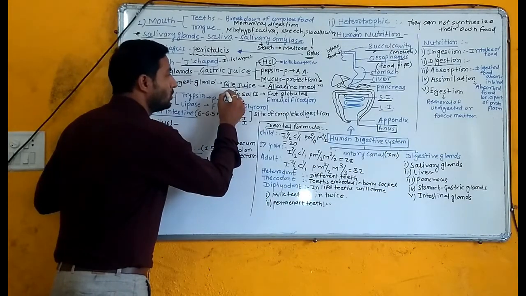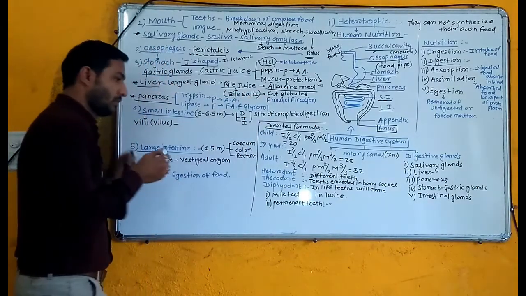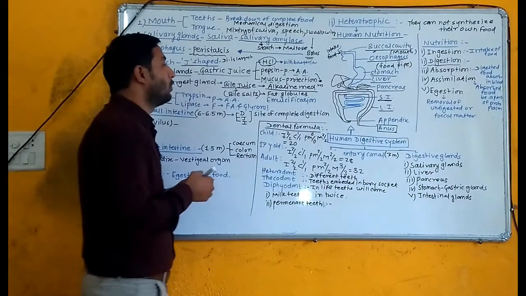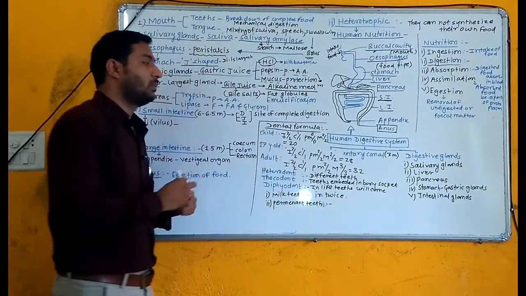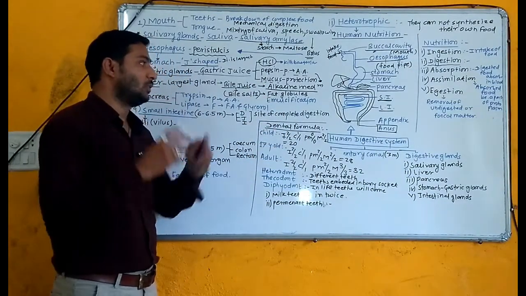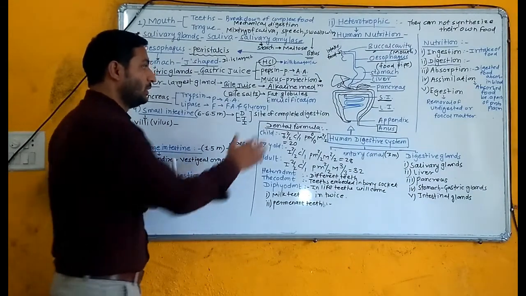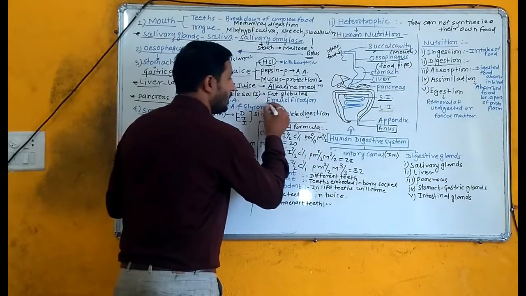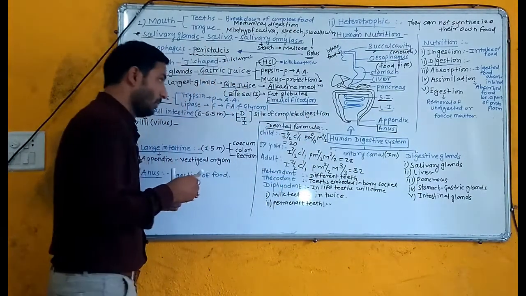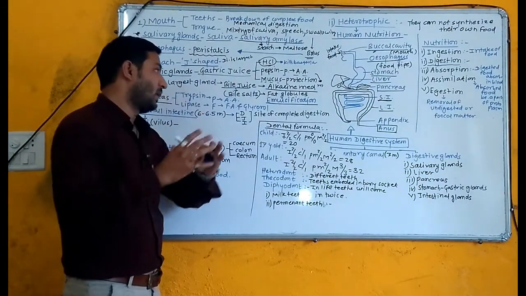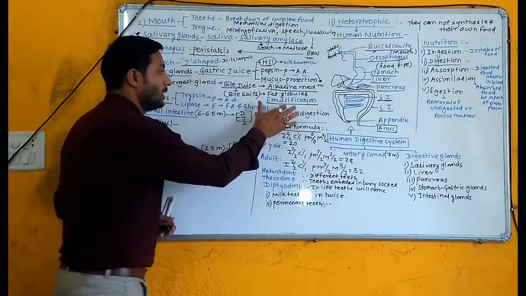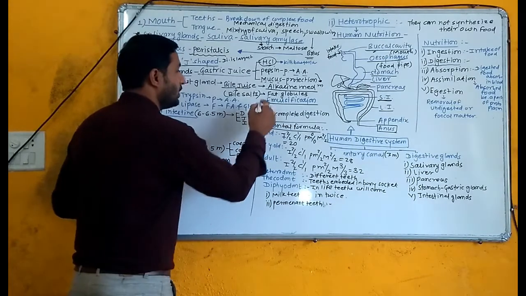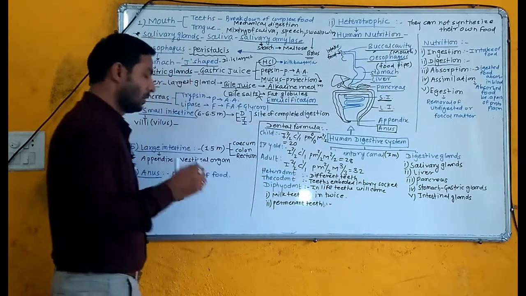Now this bile juice contains bile salts. Bile salts play an important role in the breakdown of larger fat globules into smaller ones, and this process is known as emulsification. Emulsification takes place with the help of bile salts.